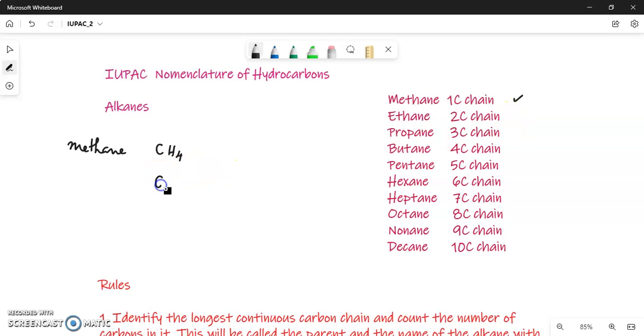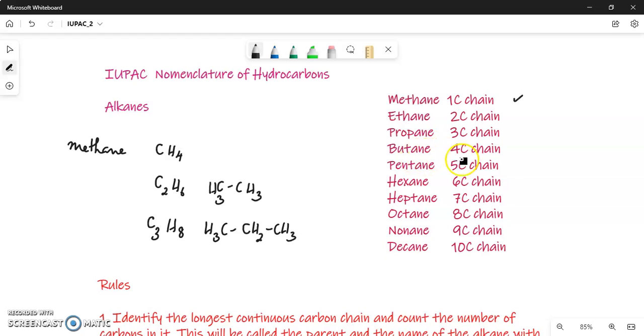The molecular formula is C2H6, and its structural formula is like this. The third alkane with 3 carbons is called propane, its molecular formula is C3H8, and its structural formula is CH3, CH2, CH3. Similar to this, we have to know the basic names of the first 10 alkanes.